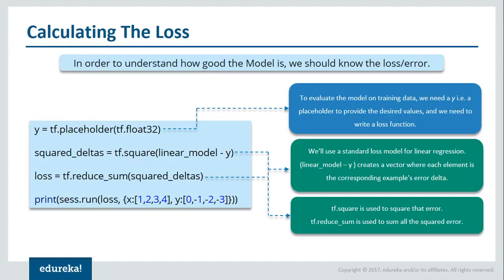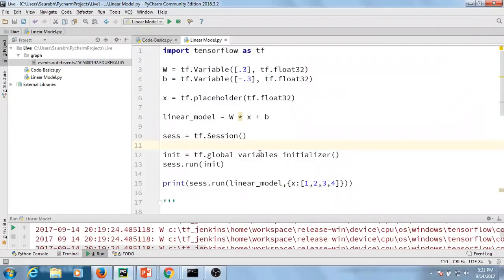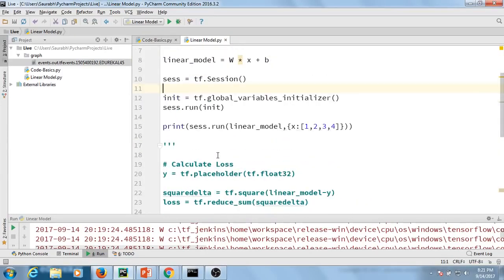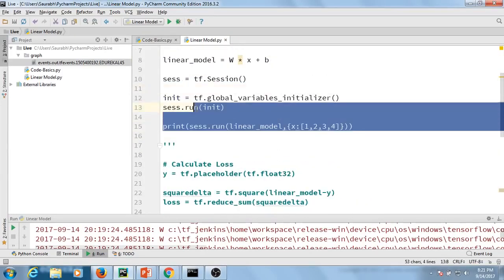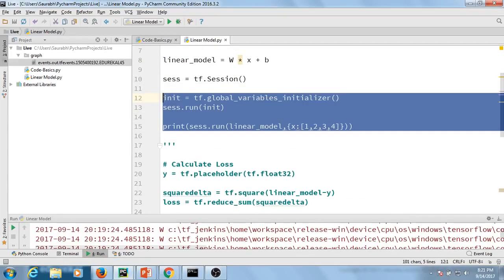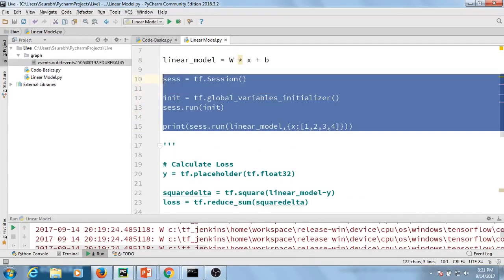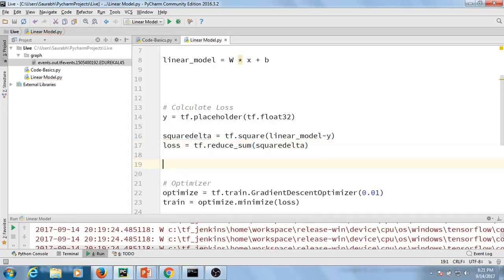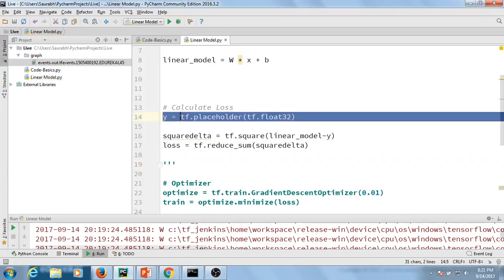So for that, I'll open my PyCharm once more, guys. All right, so I'll just quickly remove all of this. All right, so this is how we are calculating the loss.